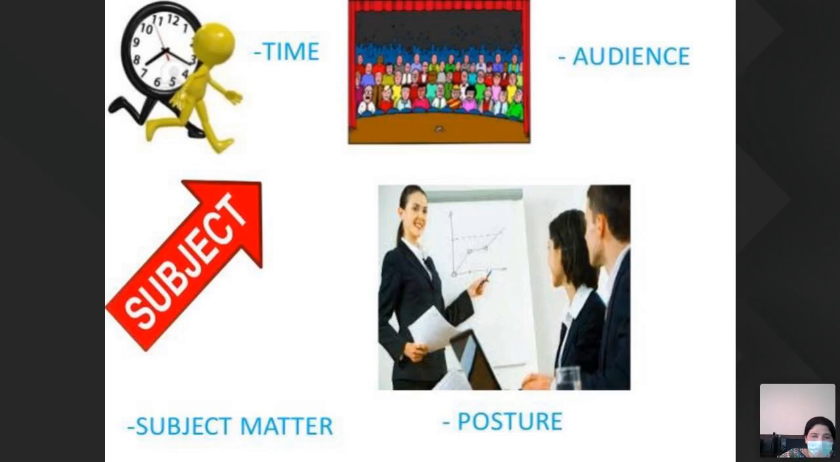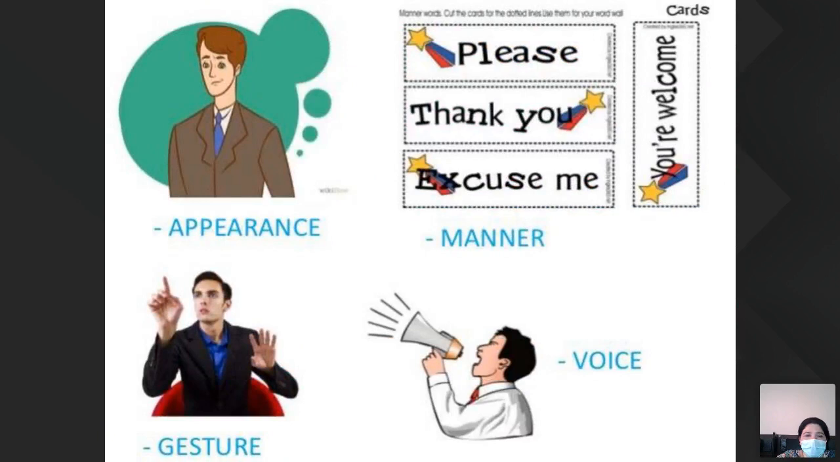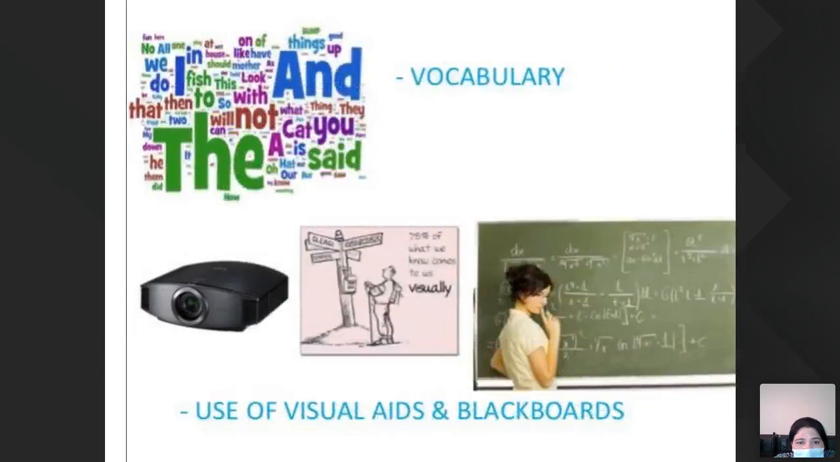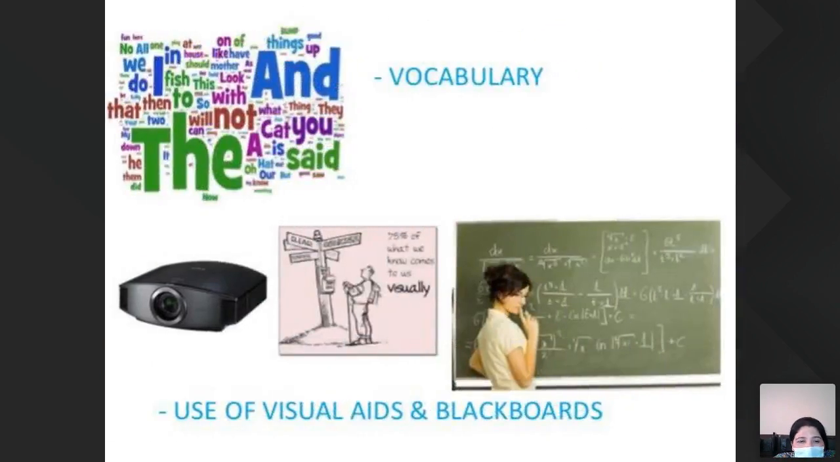Your posture must be toward the audience, not your back. Look at the appearance: it is very good if a person's personality is impressive. Voice should not be too loud and not too monotonous. Manners and gestures should be very clear. Then vocabulary, and the use of visual aids and blackboard, while you're using the blackboard.